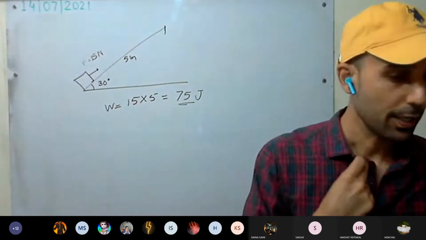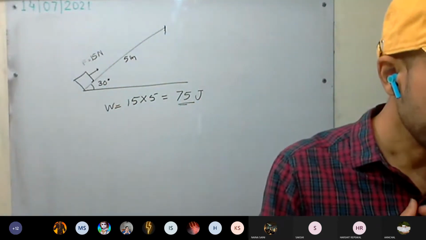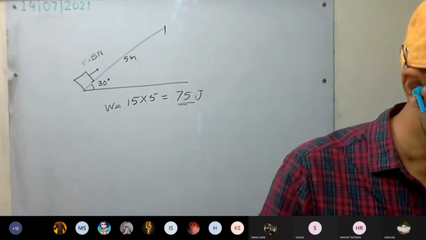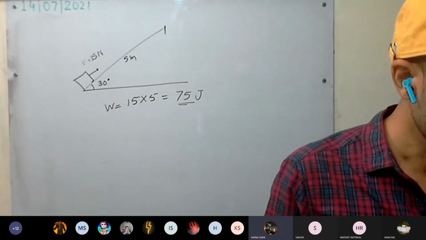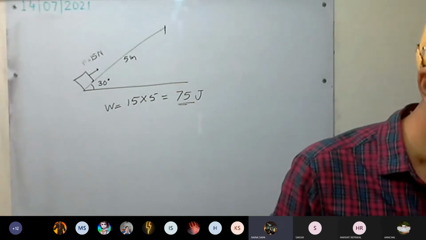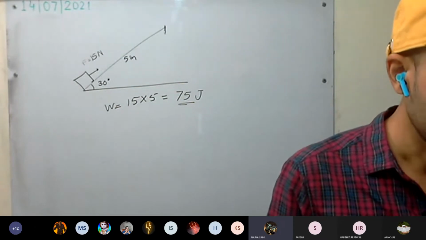Now read the second part. The work done against the force due to gravity. Force due to gravity on the body.